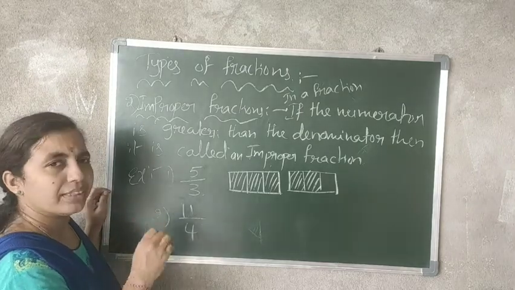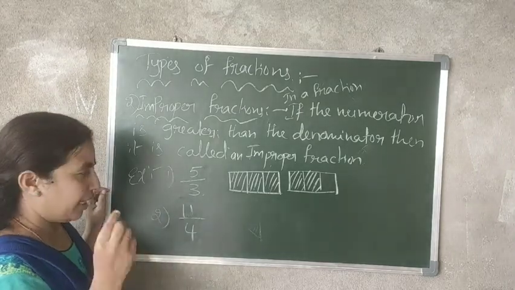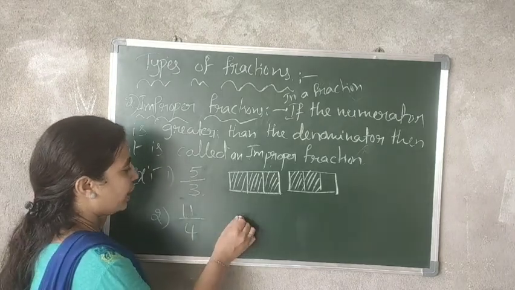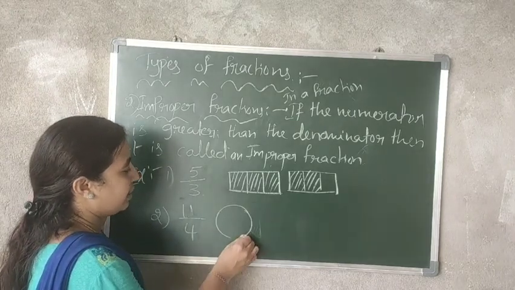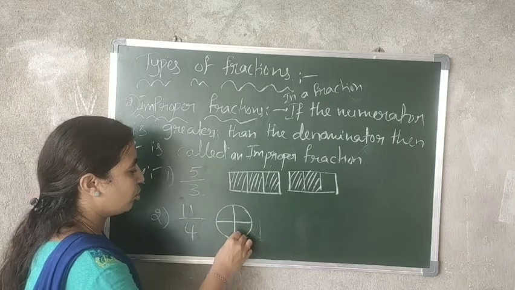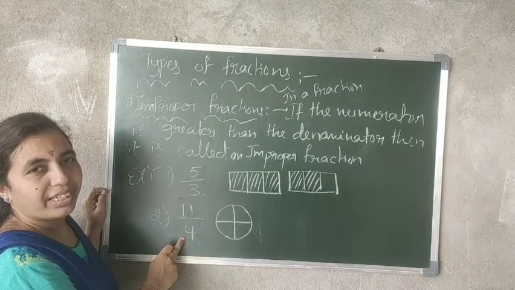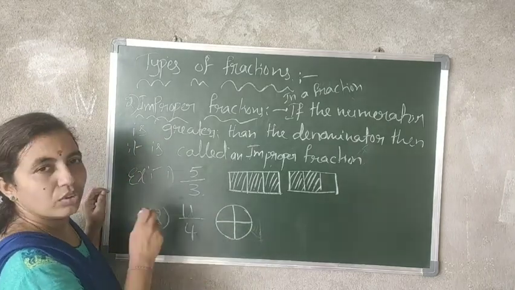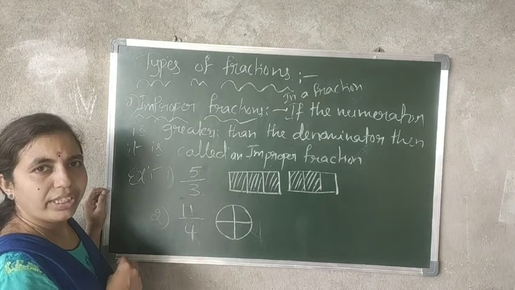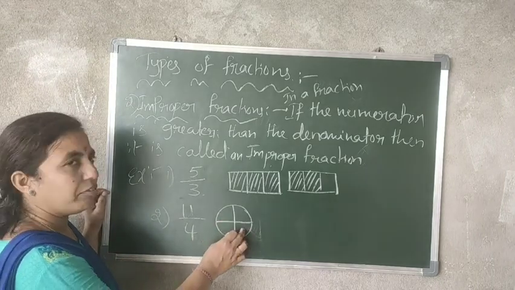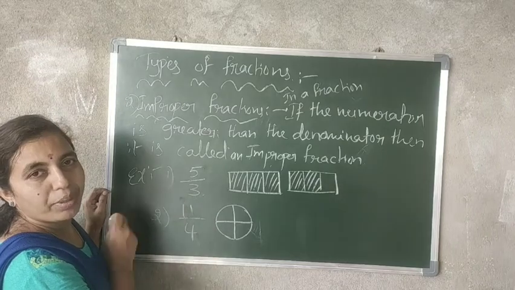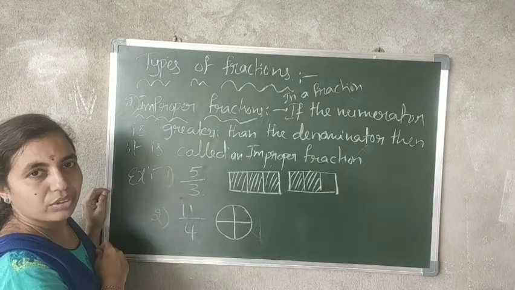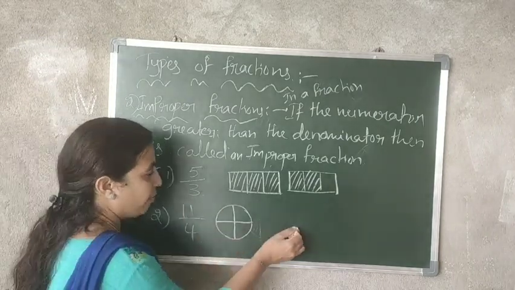Now how to represent this pictorially? I'll take a circle and divide it into 4 parts, because the denominator is 4. But if you count, how many parts did you get? Only 4. But the numerator is 11. So what you have to do? You have to consider one more circle.